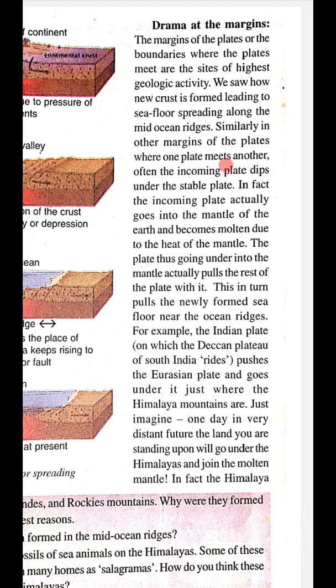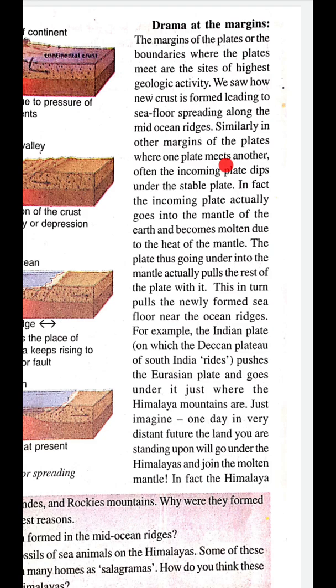Drama at the margin. The margins of the plate or the boundaries where the plates meet are the site of the highest geologic activity. In fact, incoming plates actually go into the mantle of the earth and become molten due to the heat of the mantle.